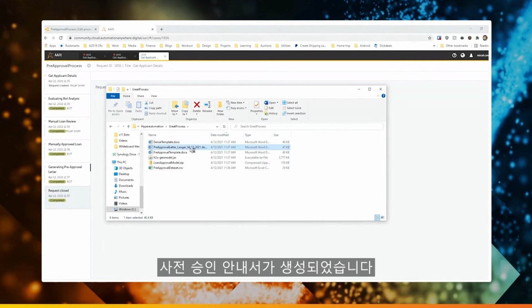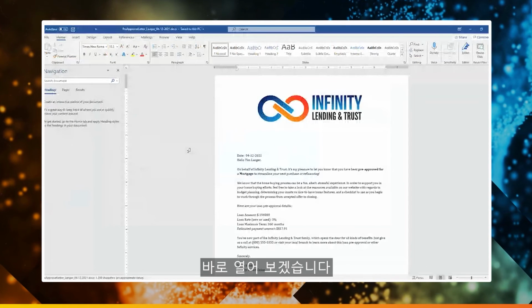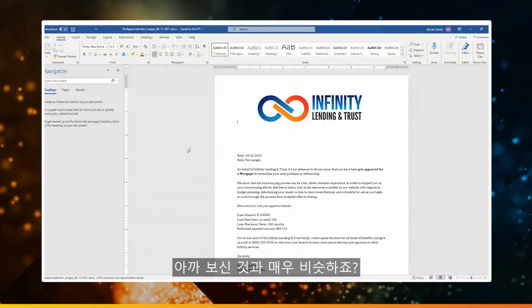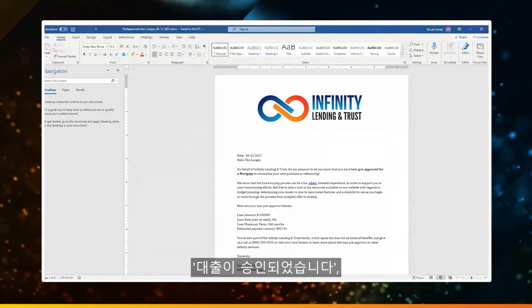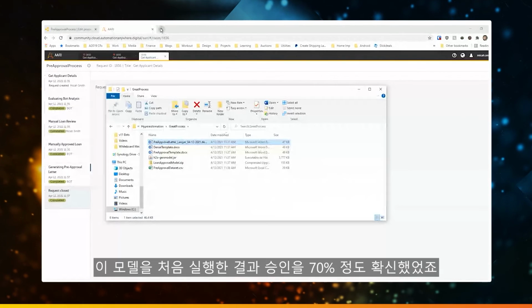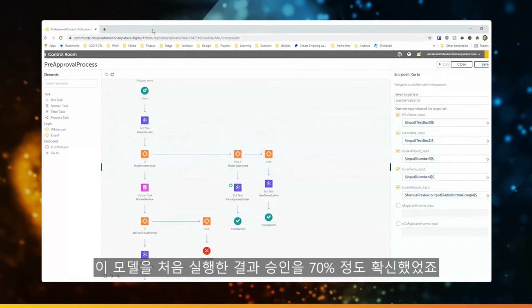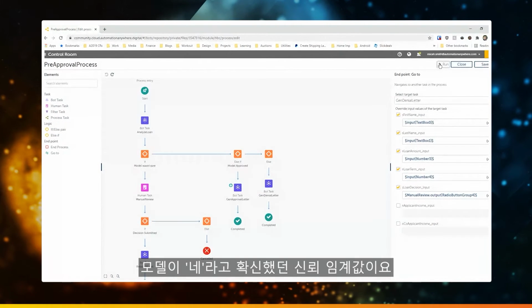And then we've got our pre-approval letter, in this case that was generated for Tim Langer. We should see that right here. Very similar to what we saw before, right? Hey, you've been approved. This is the loan terms, things like that. So the first time that we ran this one, we had a confidence of, I think it was 70 point something percent that yes, the model says to approve that loan.